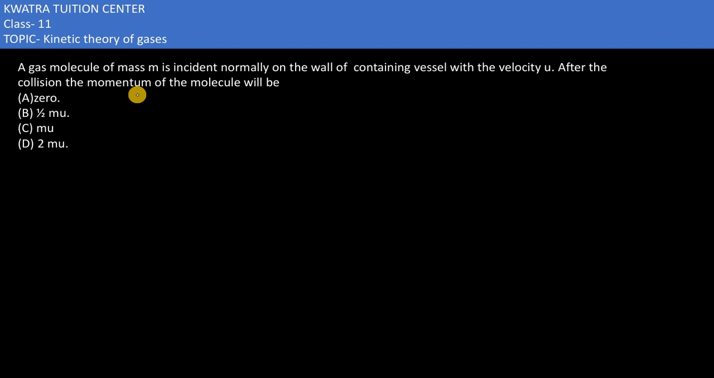Next one is given as: a gas molecule of mass m is incident normally on the wall of the containing vessel with the velocity u. They are saying a gas molecule is there and it is being incident normally on the wall of the containing vessel with velocity u. After the collision, the momentum of the molecule will be.